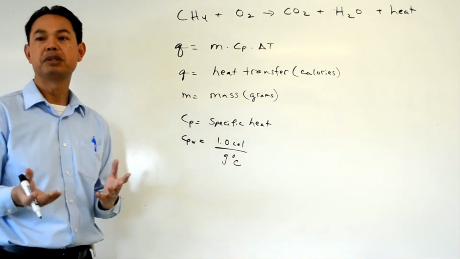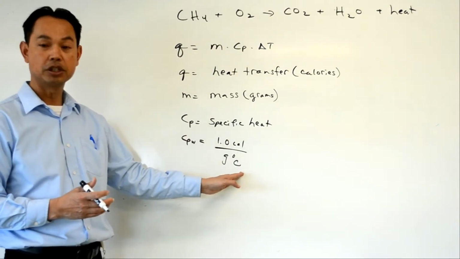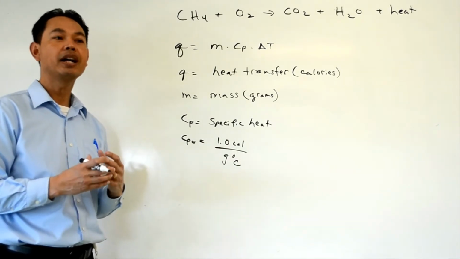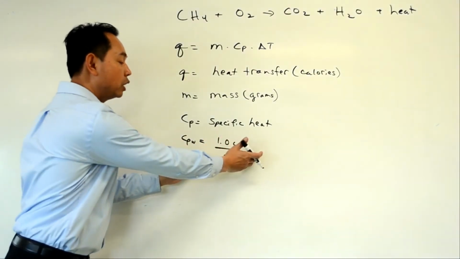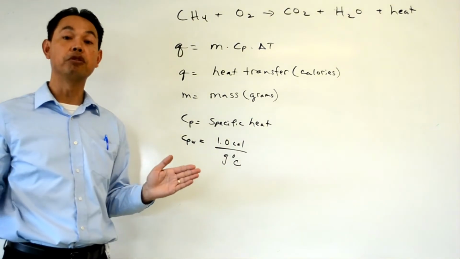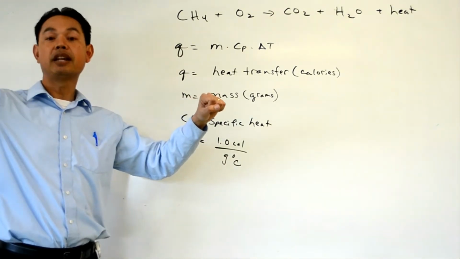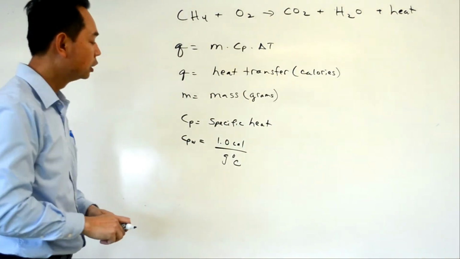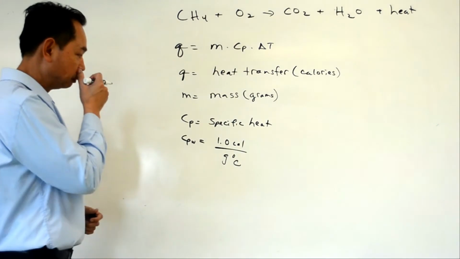Brass would have a specific heat around 0.09 calorie per gram Celsius, which means it doesn't require a lot of energy to transfer heat through the metal. That's why if you heat up metal on one end and hold the other end, it heats up very quickly. So it has a very low heat capacity.